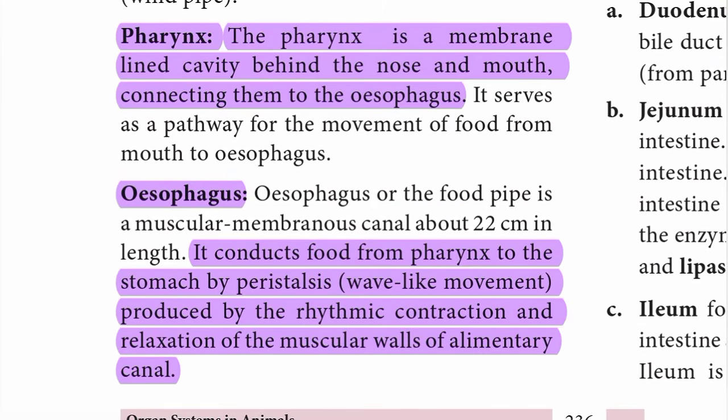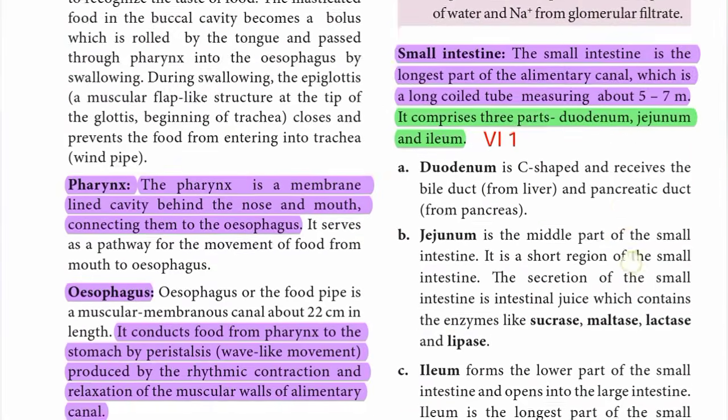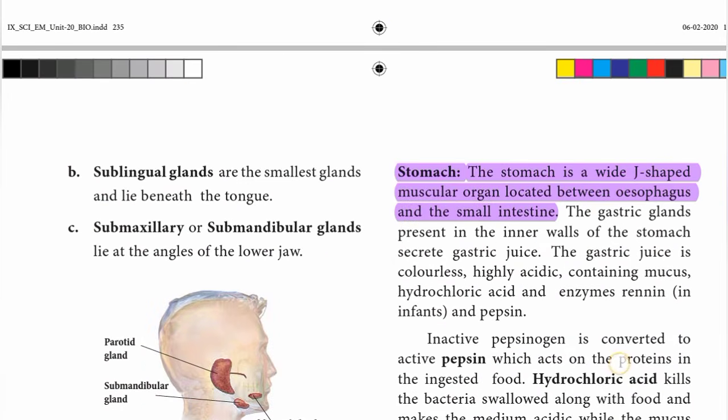Next, write esophagus. It conducts food from pharynx to the stomach by peristalsis, wave-like movement produced by the rhythmic contraction and relaxation of the muscular walls of alimentary canal. I have shortened it as much as possible.